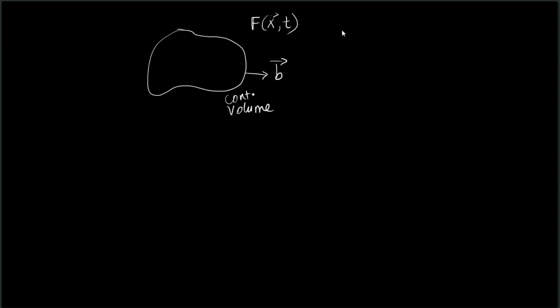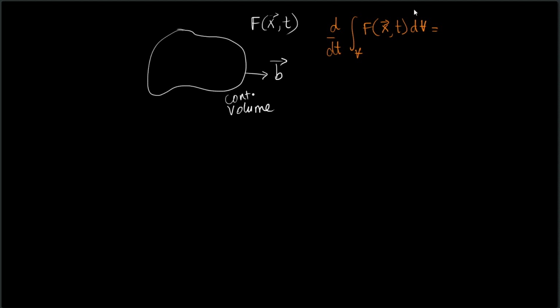So the conservation law that we found out is that the derivative of the integral of F over the entire volume is comprised of two terms.